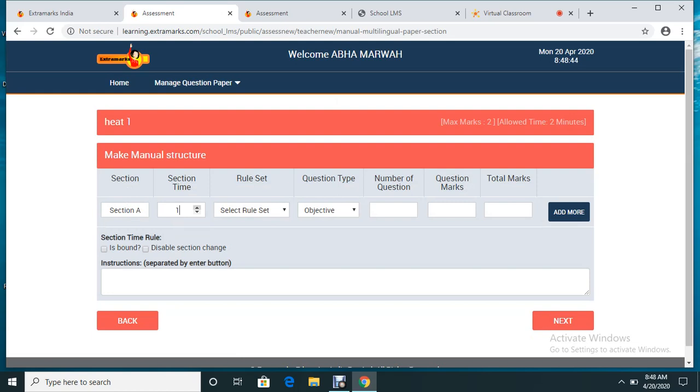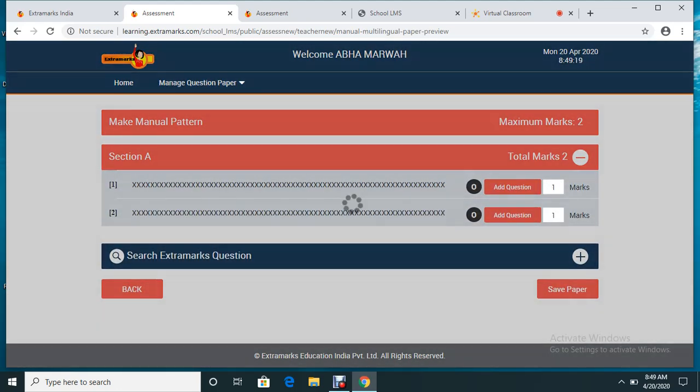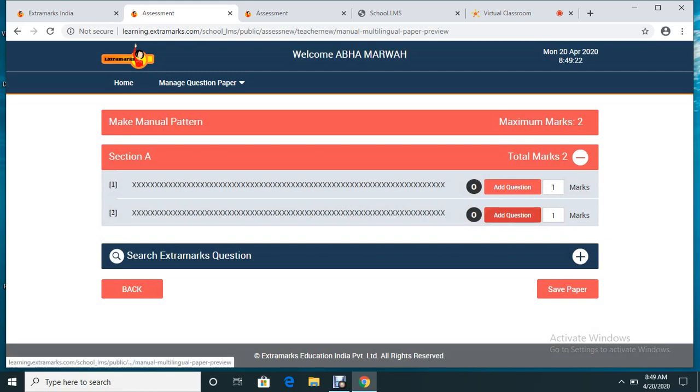Section time is 2 because I have selected maximum marks 2 and maximum time 2 minutes. So number of questions is 2 again. Question mark 1, because 1 mark to each question. Total mark is 2. Then you have to click the next button. Now as you can see, this question paper has already been created. This plus symbol will enable me to add questions from the Extramarks repository. So I'm clicking here. Now these are the 2 questions which I'll be taking forward for the test.